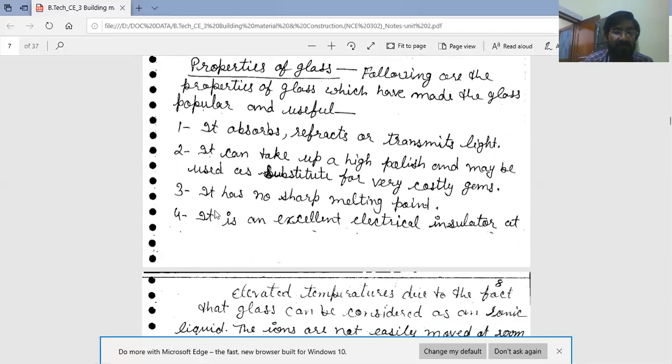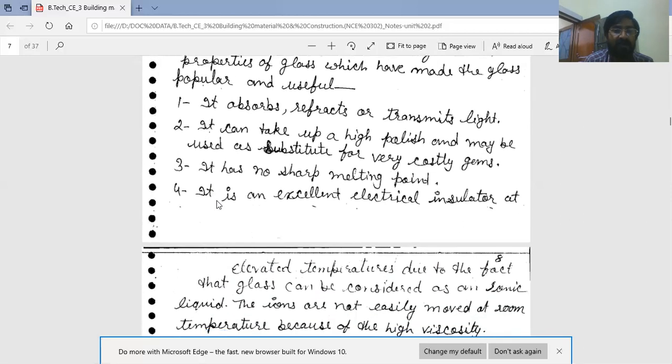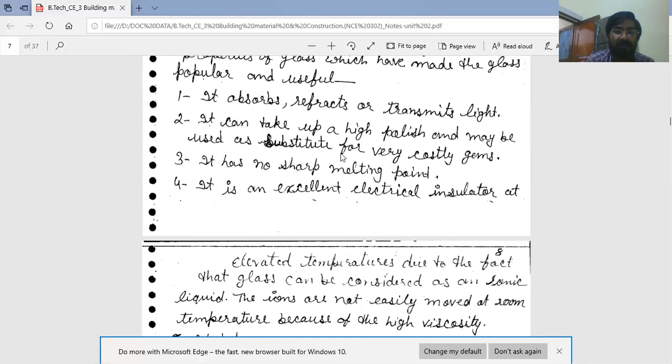Costly gems, like diamond, can be imitated by glass as artificial gems. Third, it has no sharp melting point.